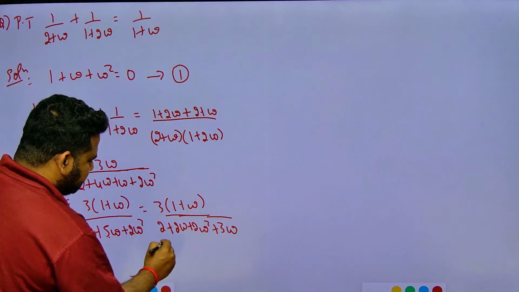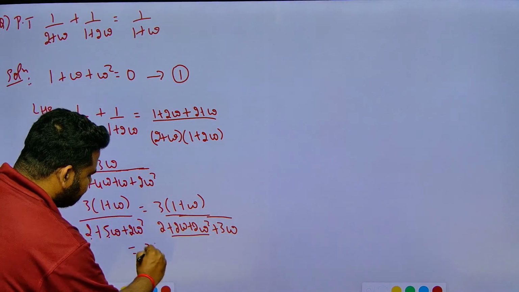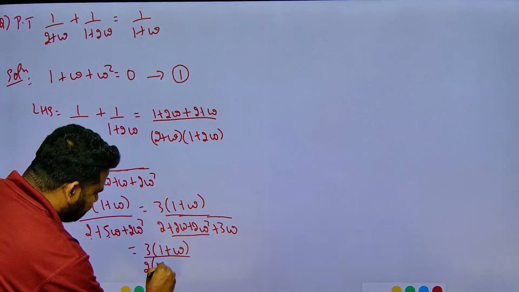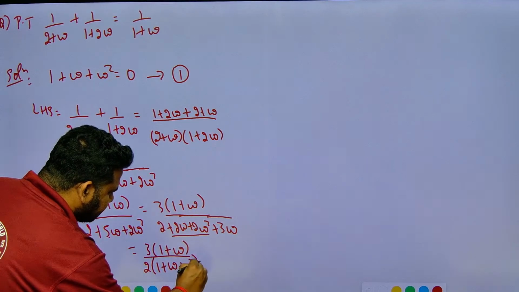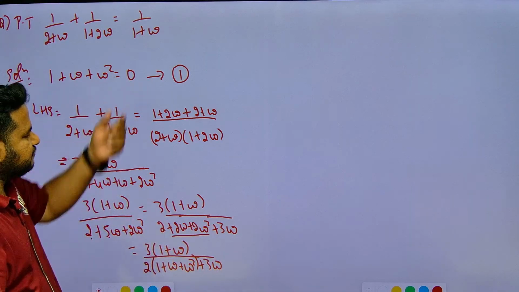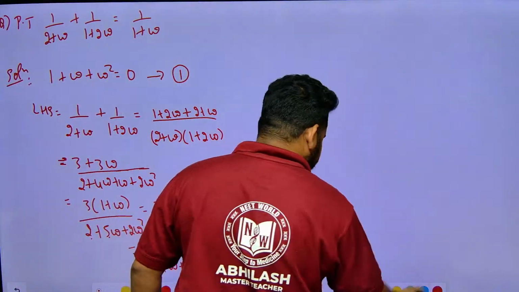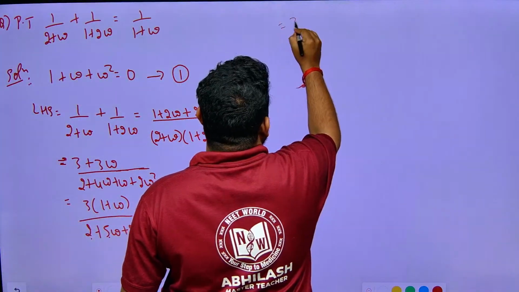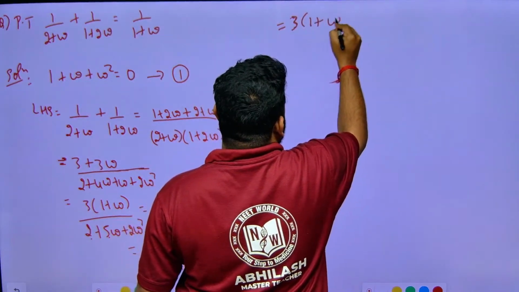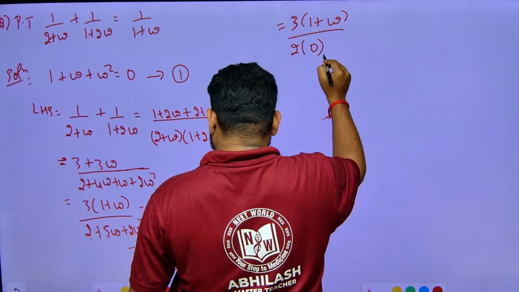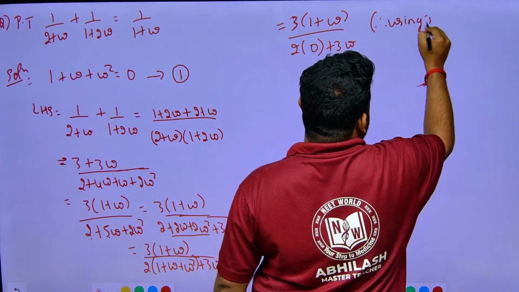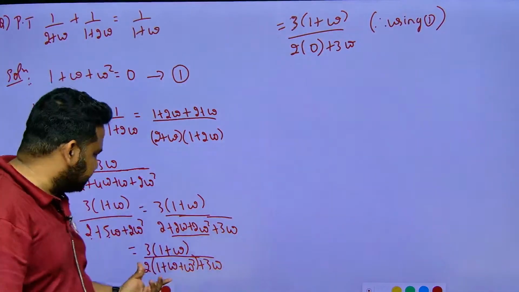Observe this: I can write this as 3 into 1 plus omega, and here I can take 2 common, so this becomes 2 into 1 plus omega square, plus 3 into omega. We know that 1 plus omega square is 0 by using 1. So in the next step I can write 3 into 1 plus omega divided by 2 into 0 plus 3 omega. Therefore, using 1, 1 plus omega square is equal to 0.